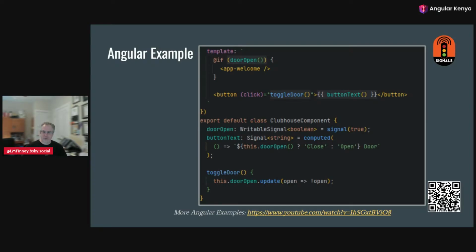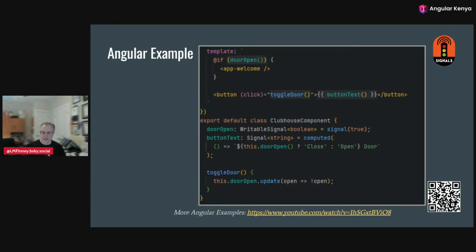And in old Angular, we would have implemented that as door open equals true. But now we'll wrap that true in a signal, and now we have a writable signal, something that we can change. So now in our template, if door open, use parentheses to get the value out, we'll show app welcome. And then for our button, we want to show the button text. Well, that is from this computed signal. It's a derived state. So we have this computed signal that takes a callback that gets the value from door open, starting out true. So since the door is open, this is going to say closed door. The magic comes in when the user clicks toggle door.